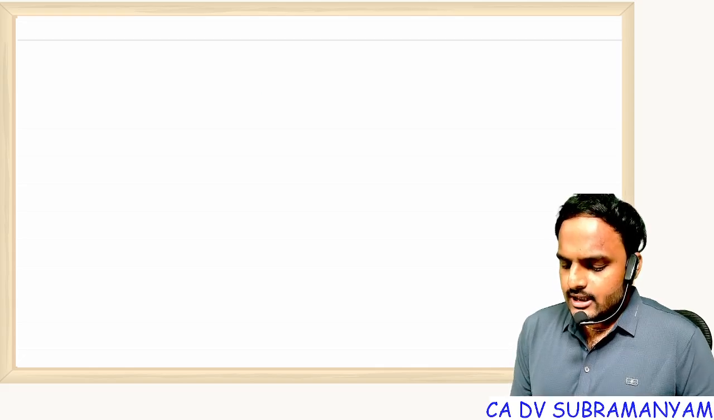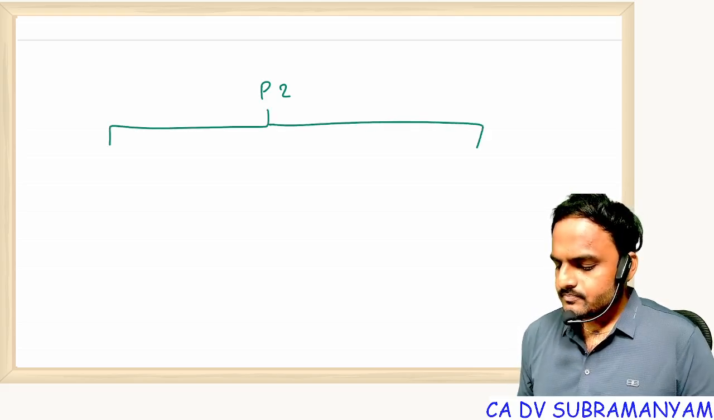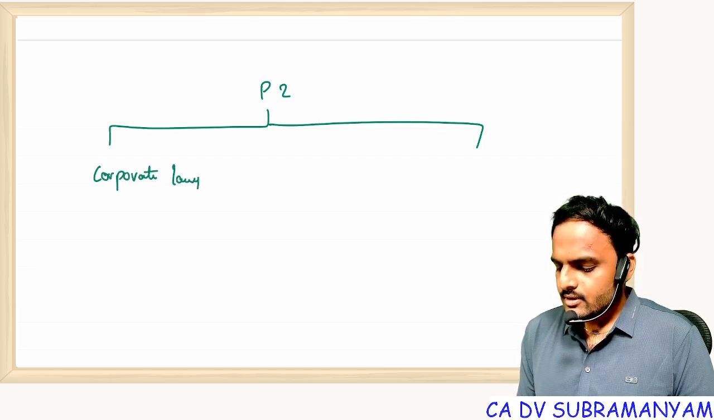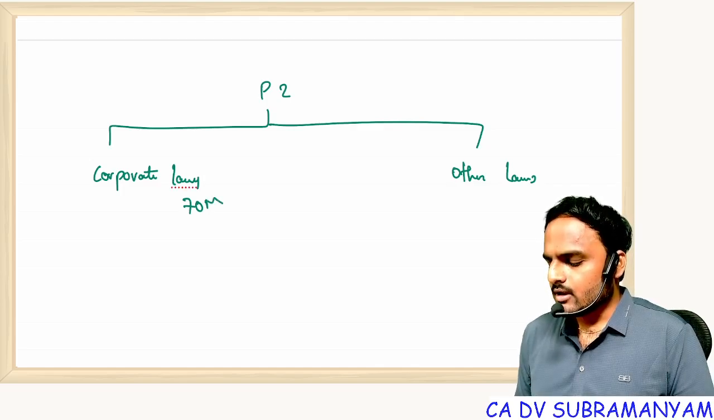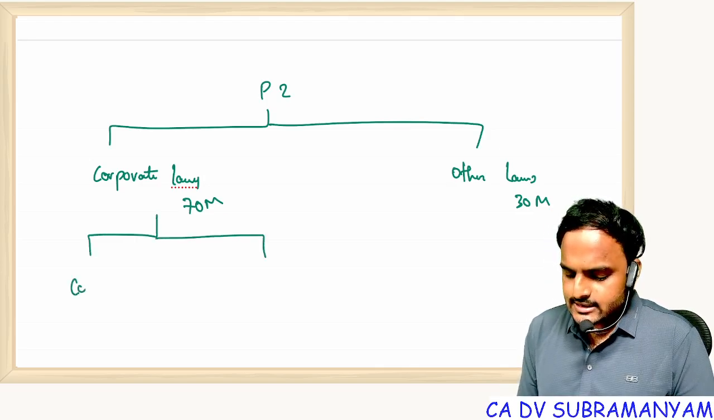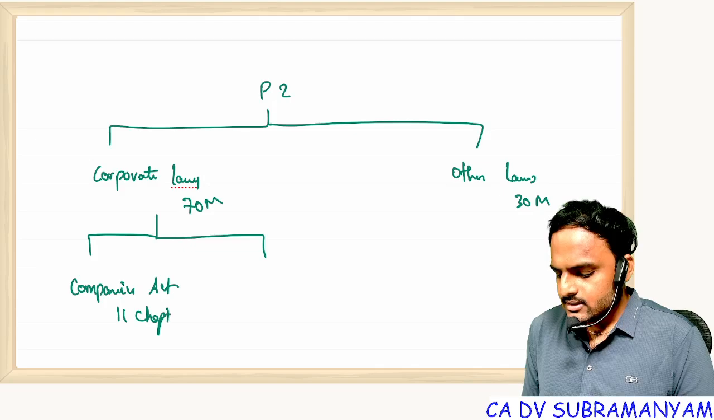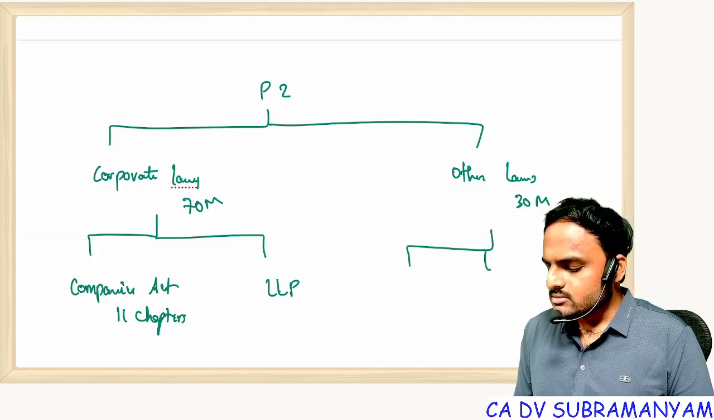In Paper 2 we have two branches: one is Corporate Laws, and the other is obviously Other Laws. The weightage of Corporate Laws is 70 marks and of Other Laws is 30 marks. In Corporate Laws we have two concepts: the Companies Act, not the entire Act, only 11 chapters, and the second concept is LLP. In Other Laws we have three concepts: General Clauses Act, Interpretation of Statutes, and FEMA.